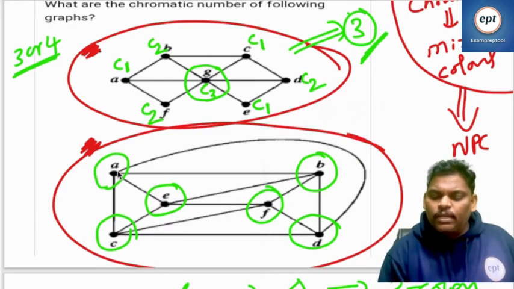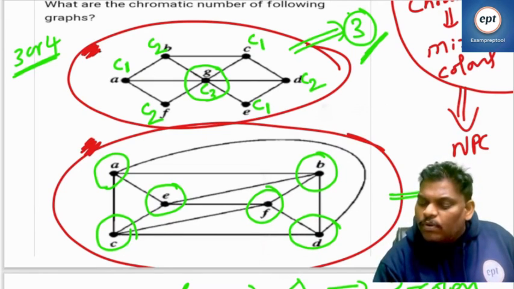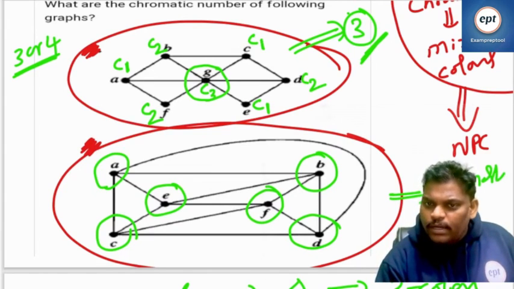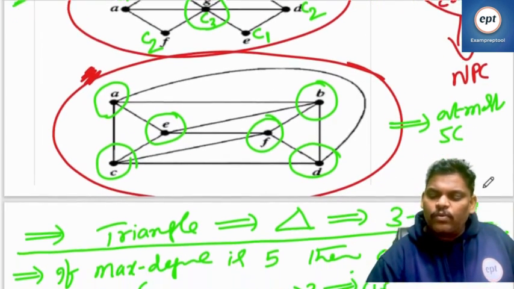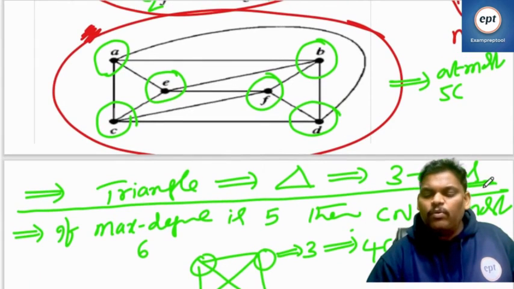I think the maximum degree is 4. If the maximum degree is 4, at most 5 colors, right?